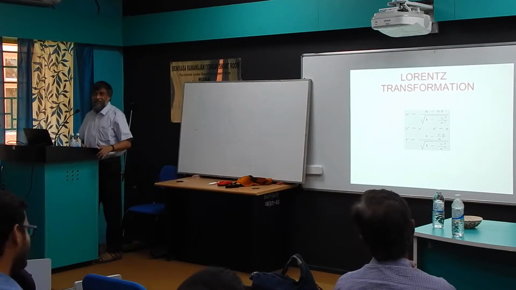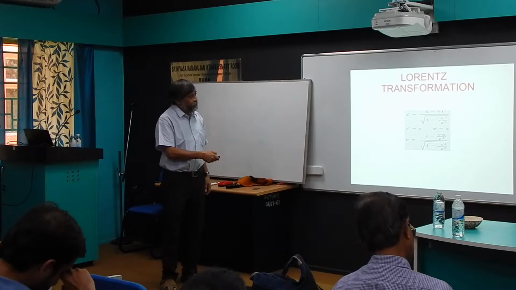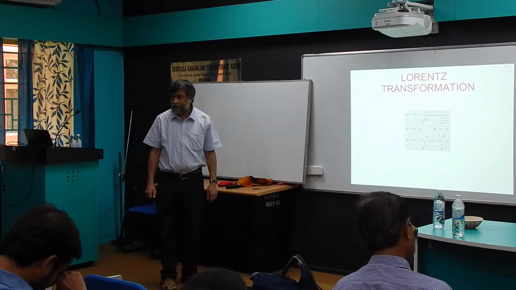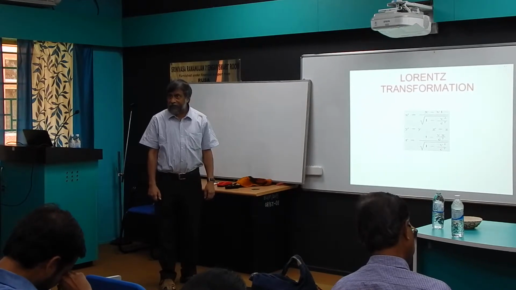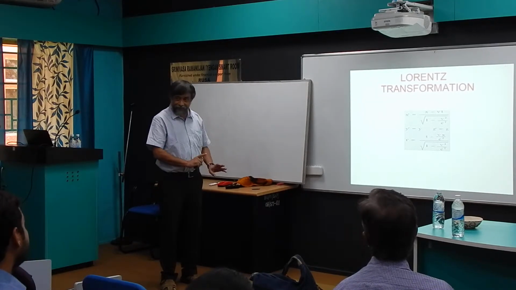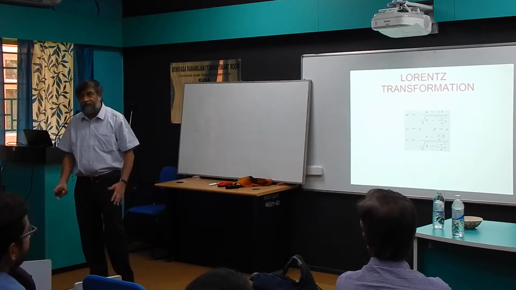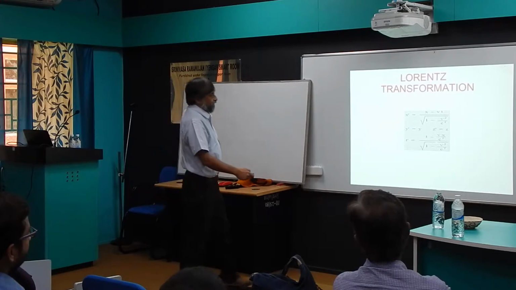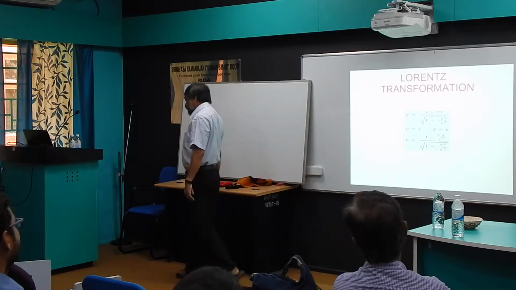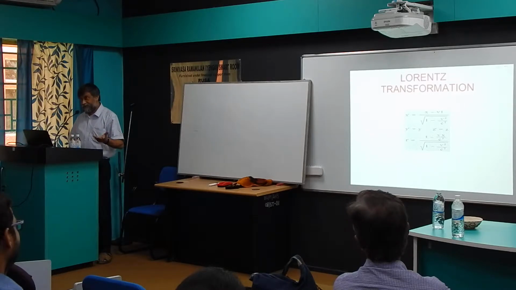But this result, try to understand, has a very important implication. It tells you that if you travel with speed greater than the speed of light, then it's a disaster because you land up with an imaginary quantity. Your positions may be related by an equation, t prime may not be equal to t, that is fine, but t prime cannot become imaginary. Then the physics loses its meaning. So then Einstein said that, okay, but as you can see, nothing can move faster than the speed of light, and therefore this question does not arise.